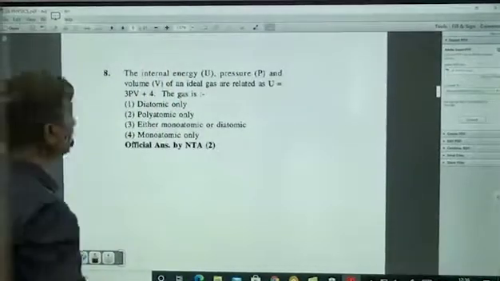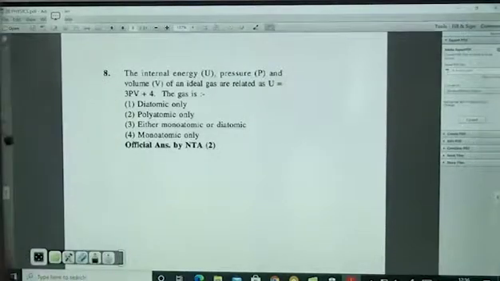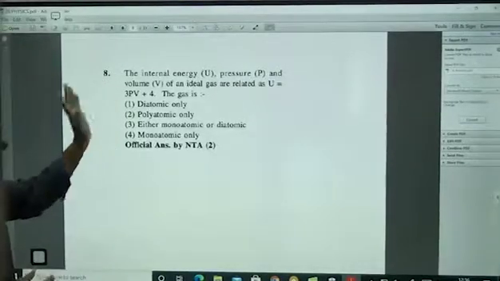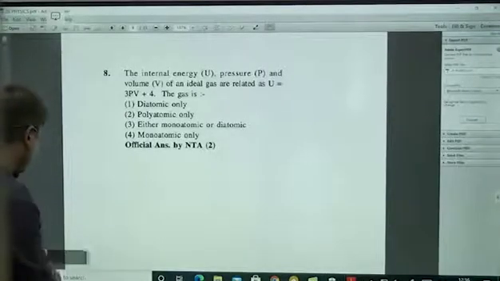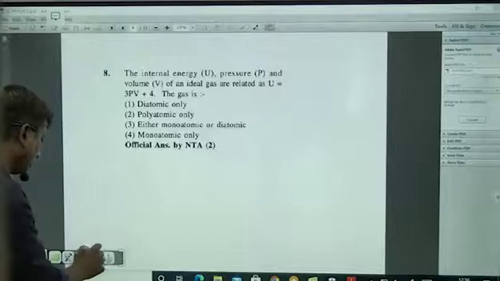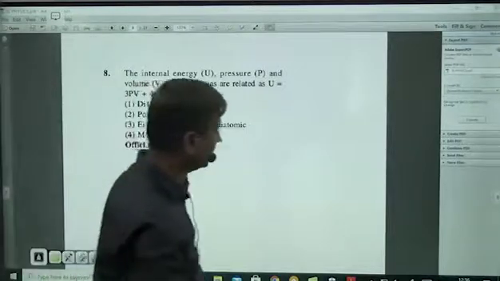Again, these are in thermodynamics. Internal energy, pressure and volume of an ideal gas are related as U is equal to 3 PV plus 4. Then what is the type of gas? Total in thermodynamics,